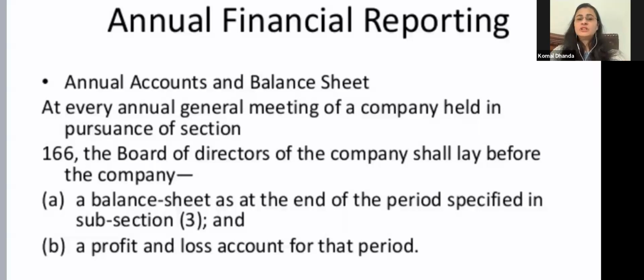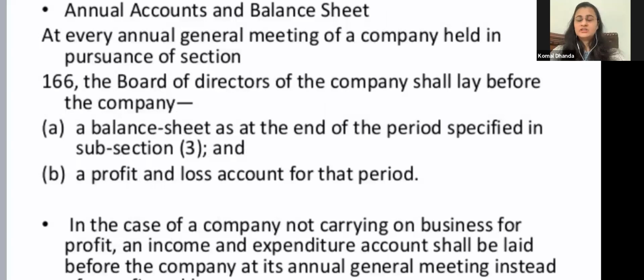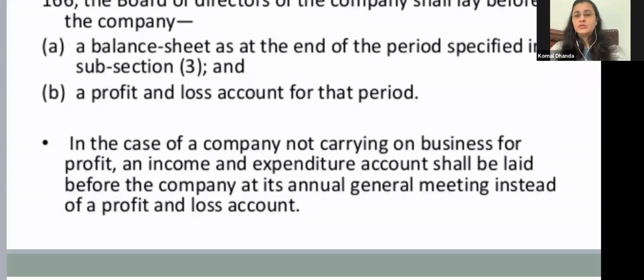Those companies which are not working on profit and loss, like charities or NGOs, those which are not carrying out their business for profit purpose, what do those companies do? Those companies present their income and expenditures occurred during that period, right? Instead of profit and loss account, because they are not carrying out their business for profit purpose or loss purpose, so they will be presenting their income and expenses statement.